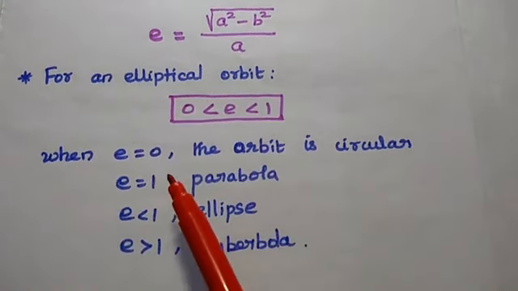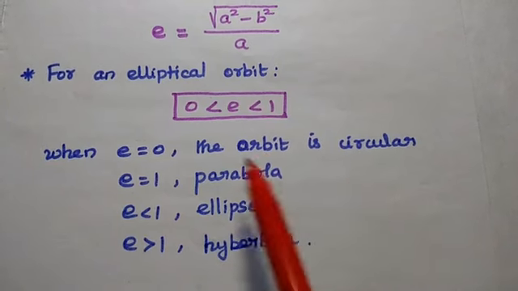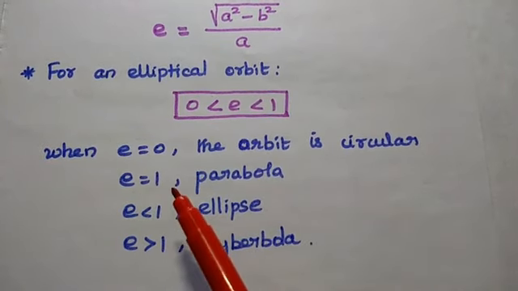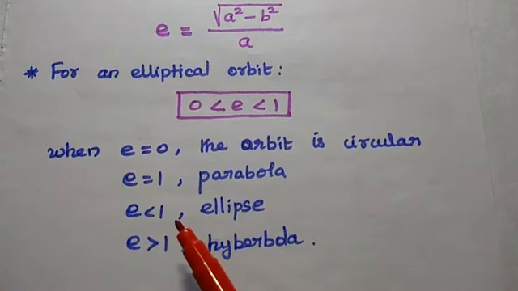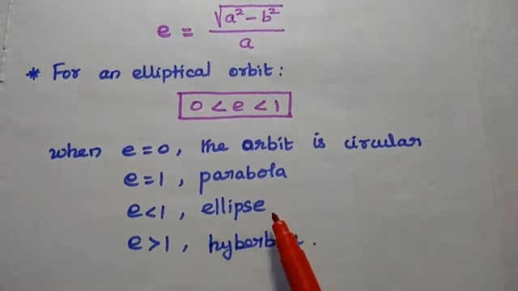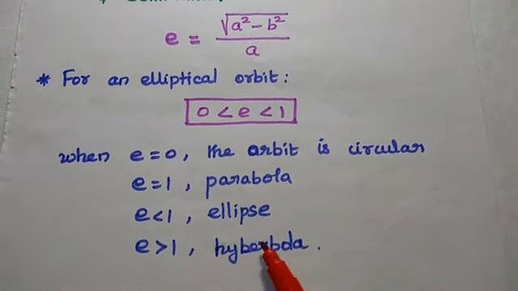When eccentricity is equal to 0, the orbit becomes circular. Eccentricity equal to 1 means a parabola. Eccentricity less than 1 is an elliptical path. E greater than 1 means a hyperbola path.